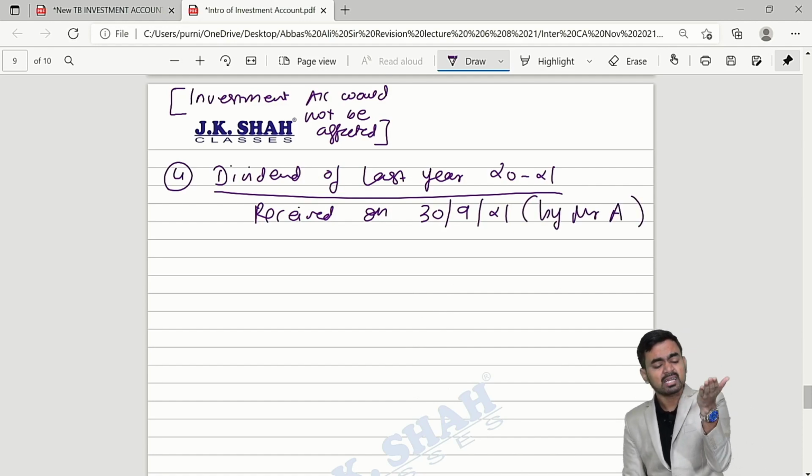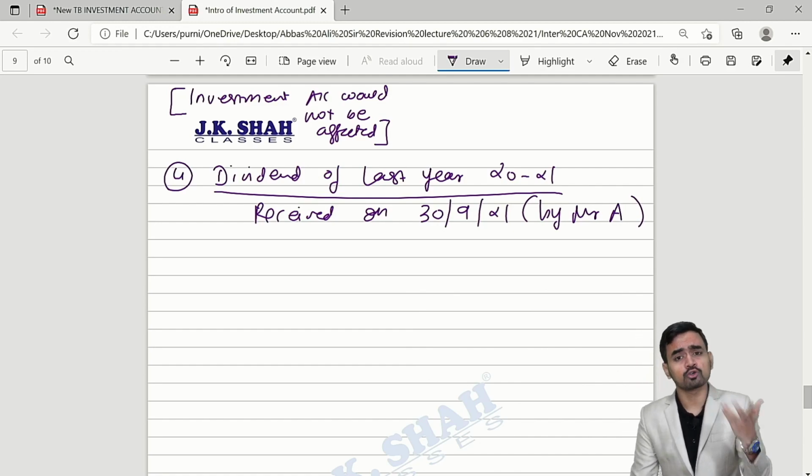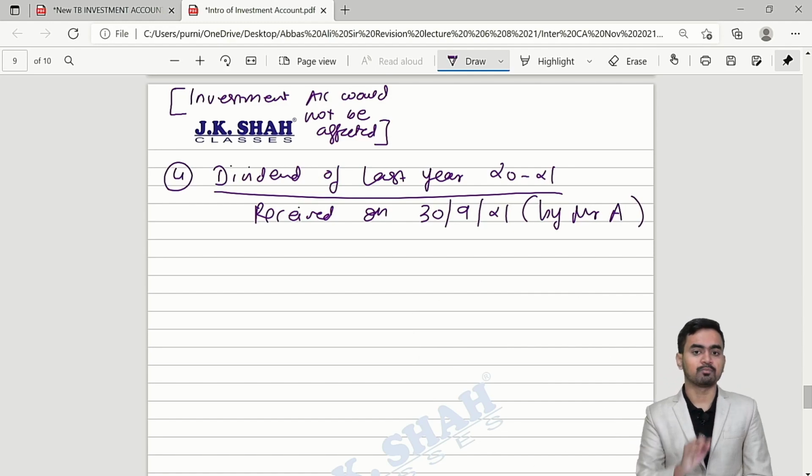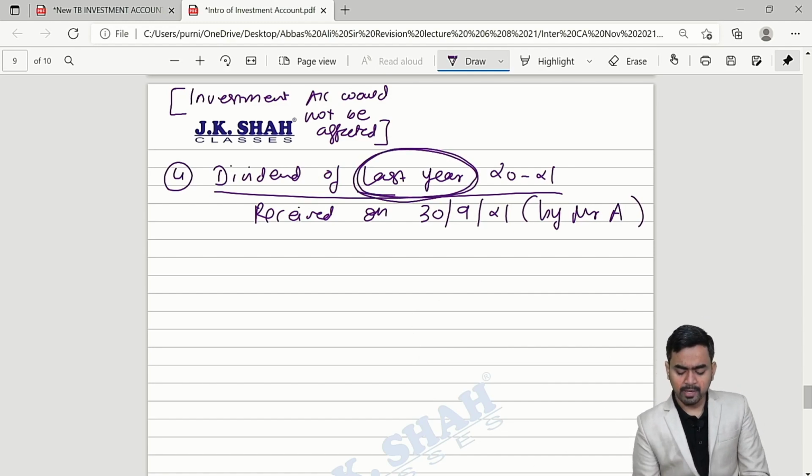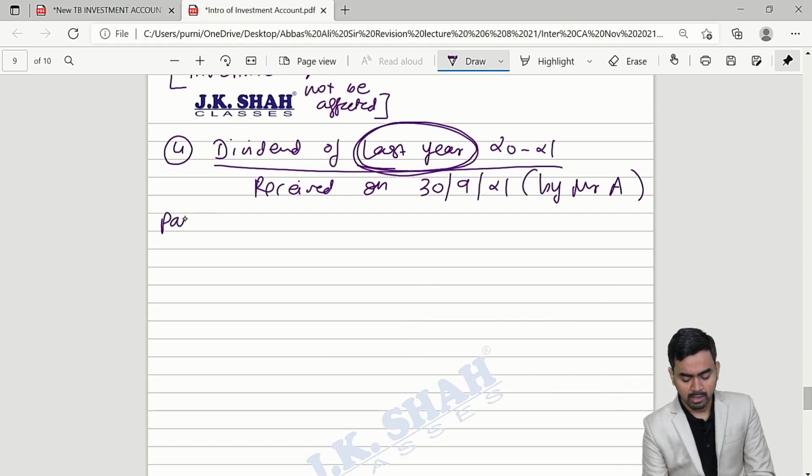But after getting the dividend, what to do now? That is important. So always remember how to deal with the last year dividend. Prepare a simple table like on the screen.